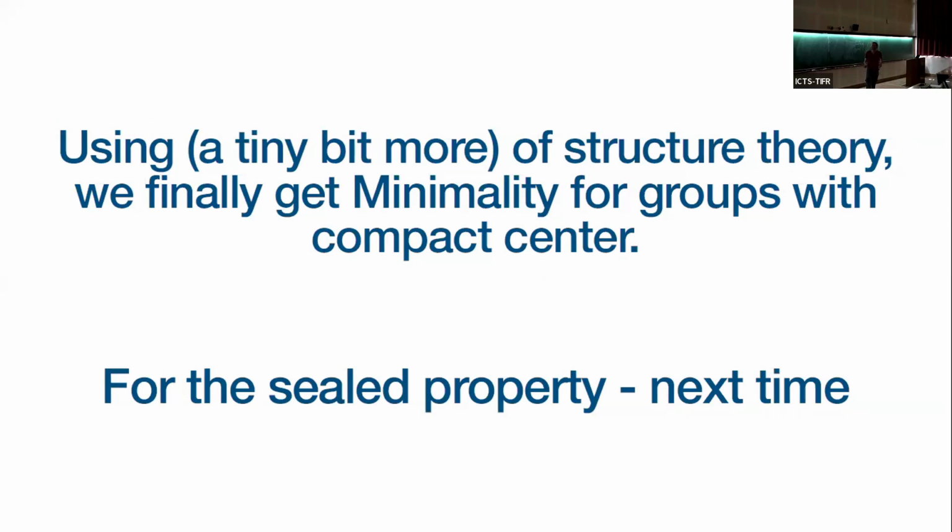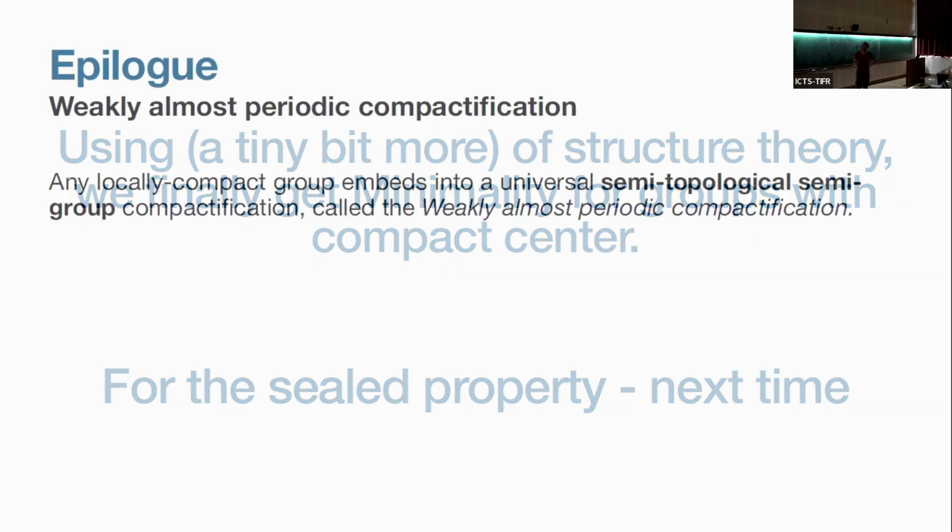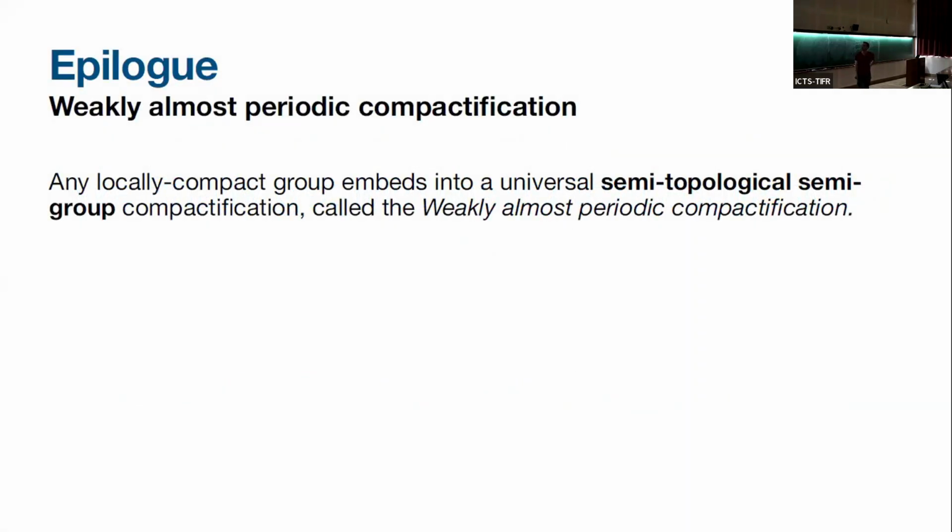And so using a tiny bit more of structure theory, for general groups we get minimality for all groups with compact center. We'll see the property. We can talk about it next time. Let's finish now with our weekly almost simplification.